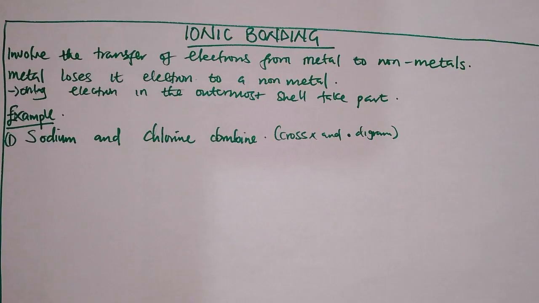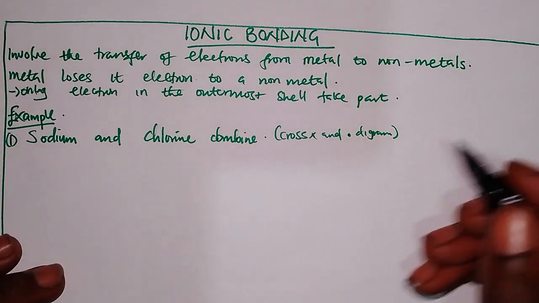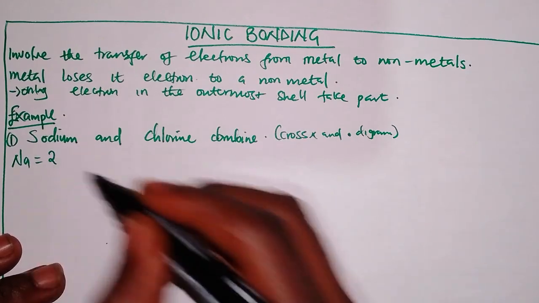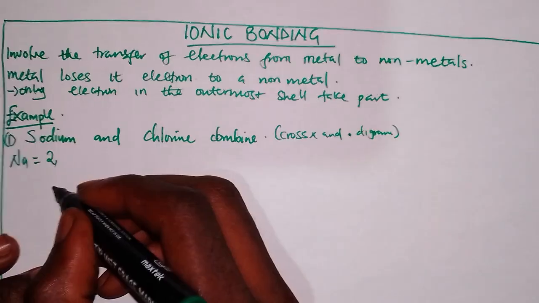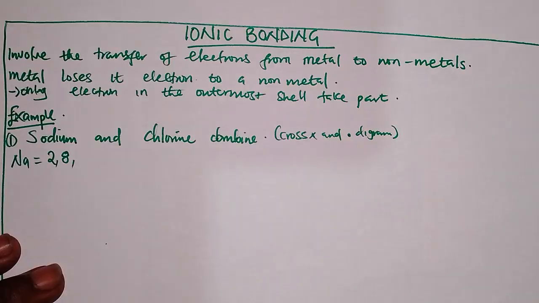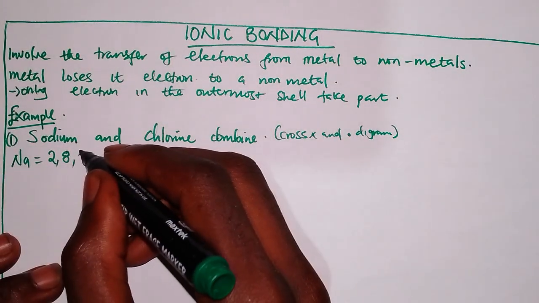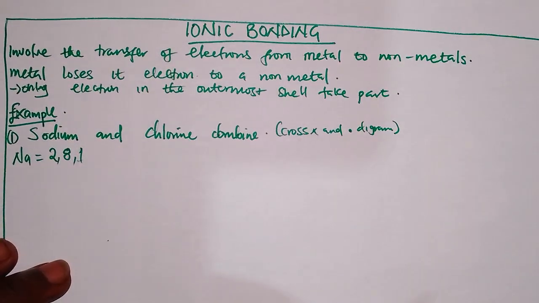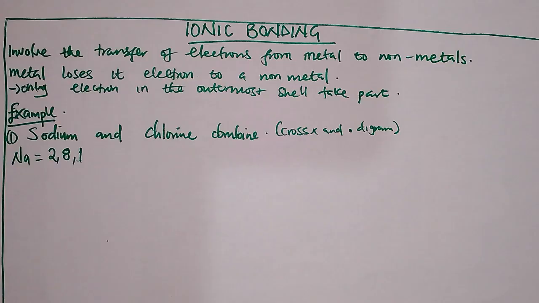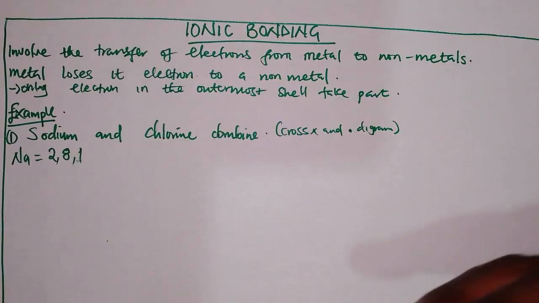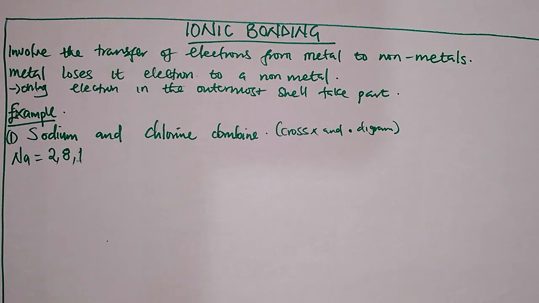So the first shell has 2. 11 minus 2, we have 9. Then the second shell has 8. Then 9 minus 8, we have 1. So in the last shell, sodium has only 1 electron. This 1 electron is the electron which will take part in chemical bonding, or ionic bonding.